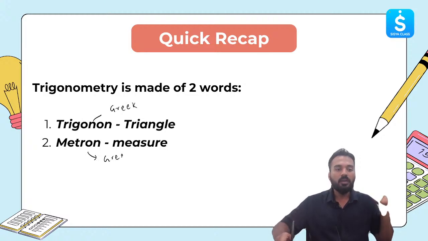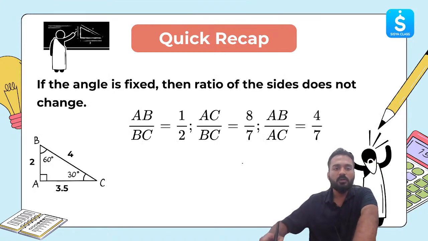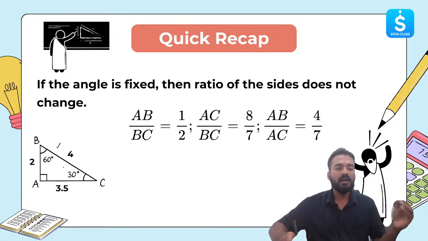So you would have got an indication that trigonometry was developed by Greek mathematicians. When Greek mathematicians were learning about triangles, they found out that if the angle is fixed, for example, in this triangle ABC, which is right angled at A, the angle at C is 30 degrees and the angle at B is 60 degrees, the angles are fixed. The ratio of the sides, AB by BC, is coming out to be 1 by 2.